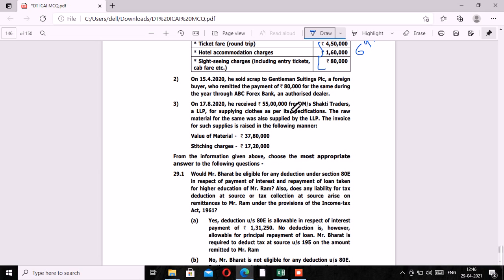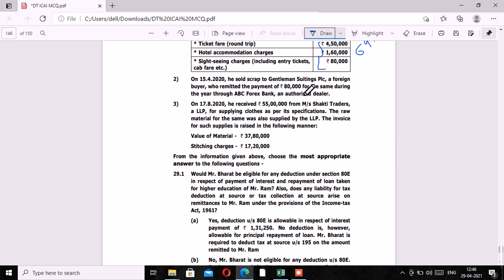So in this case, yes, TCS would be applicable since it is being purchased by Gentleman Suitings, and we are assuming that it is for business purpose, that is for the purpose of making further sale and not just for consumption. Now over here they have said Gentleman Suitings is a foreign buyer, so the TCS rate should be increased by 4%, that is to say cess.